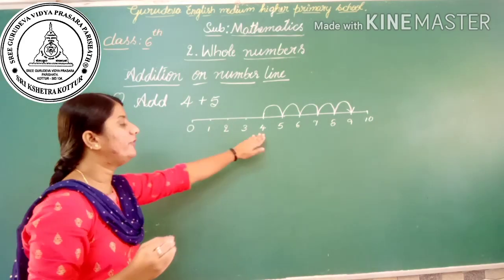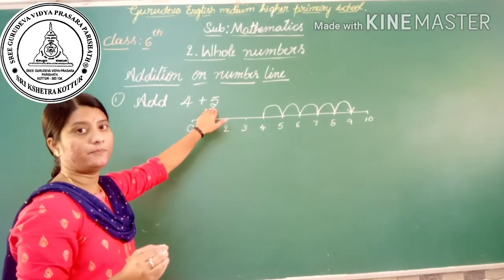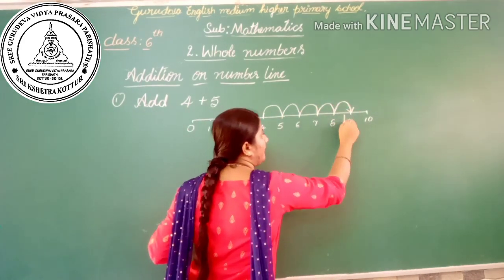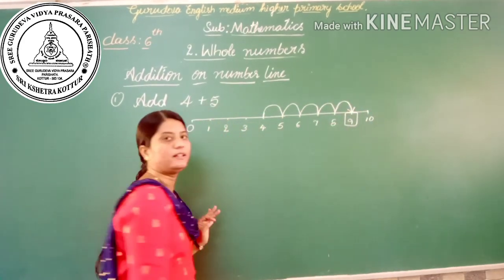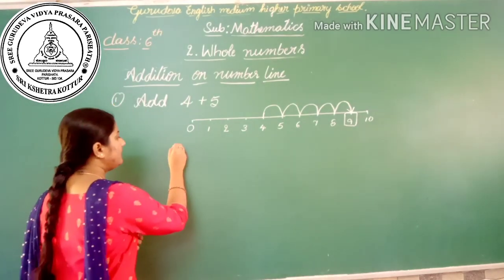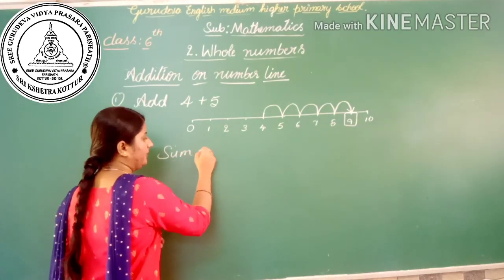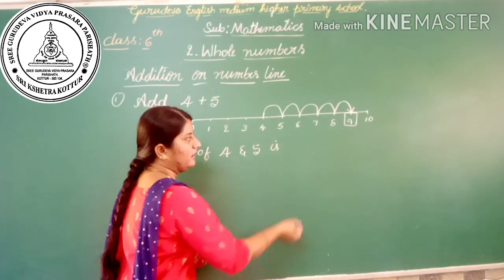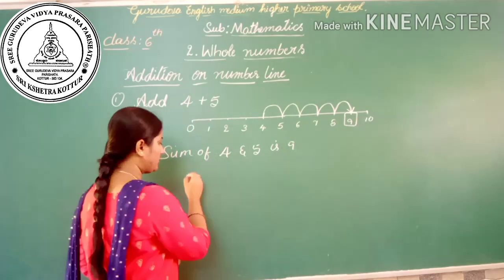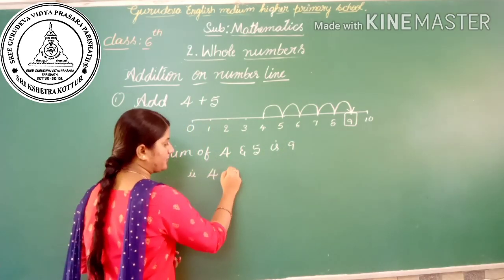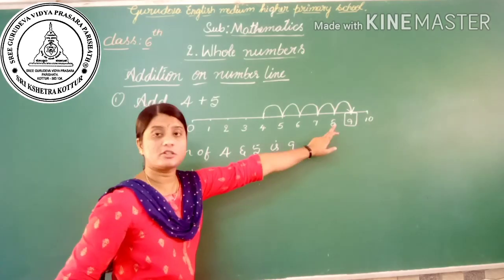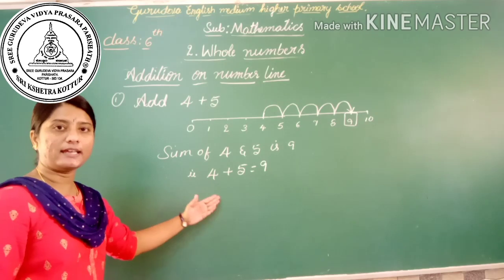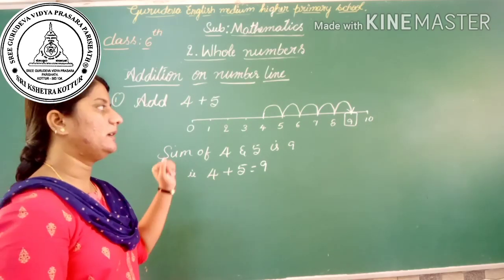We started from 4 and jumped 5 times, and finally we get the number 9. We can say that the sum of 4 and 5 is 9. So 4 plus 5 equals 9. Similarly, you can also try any other addition problems.